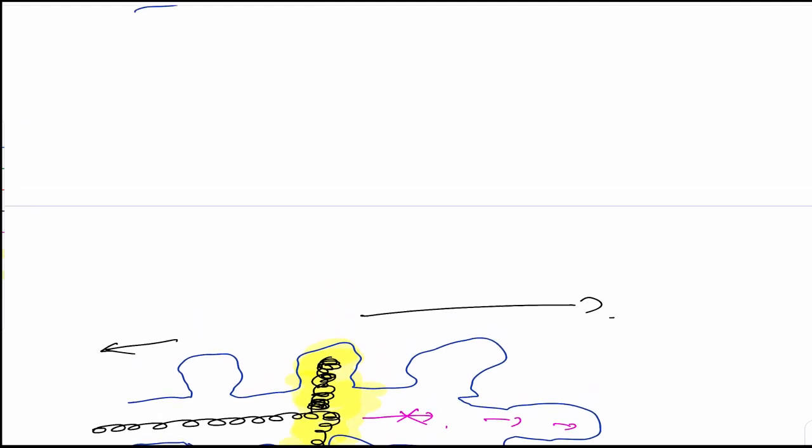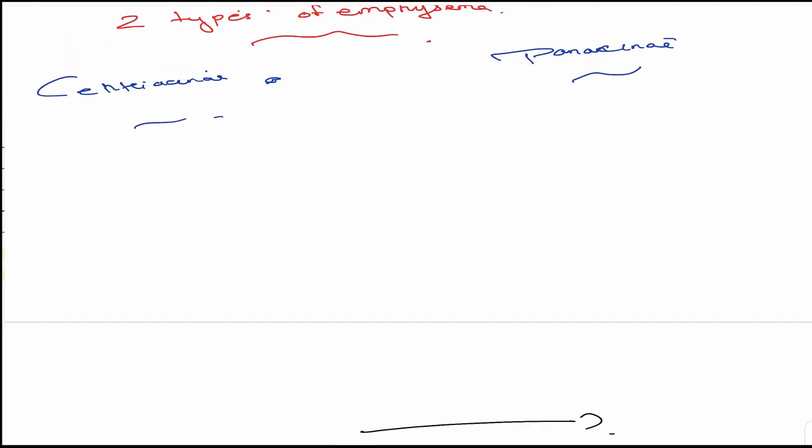So what is the conclusion? Centriacinar emphysema is the emphysema affecting the proximal part of the acini of the alveoli, whereas the distal part is spared.